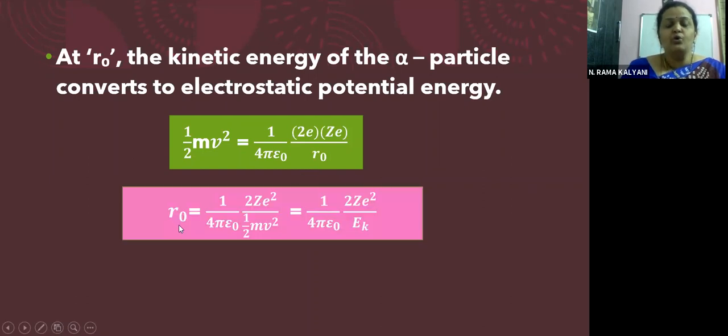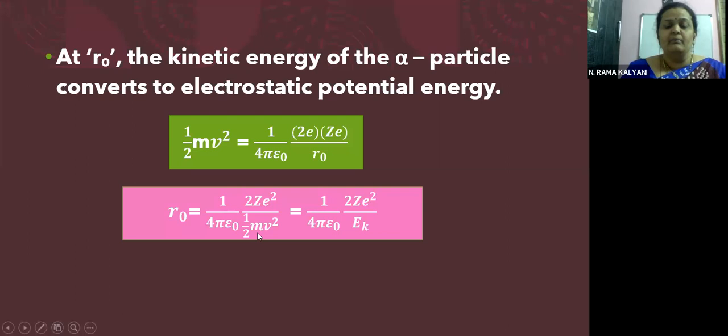If you bring the subject here, I can bring half mv square into the denominator. So R0 is equal to 1 by 4 pi epsilon naught into 2Ze square by half mv square.